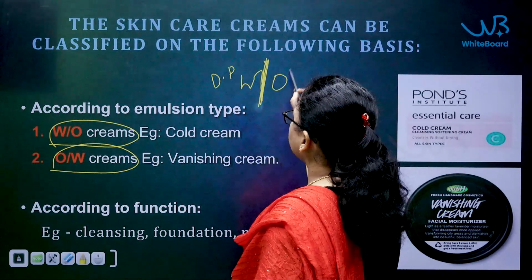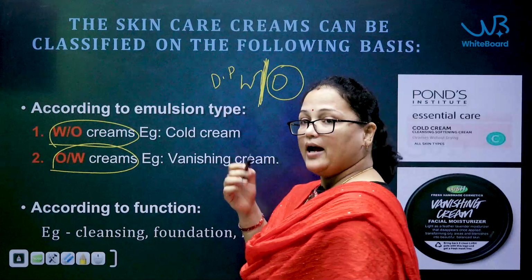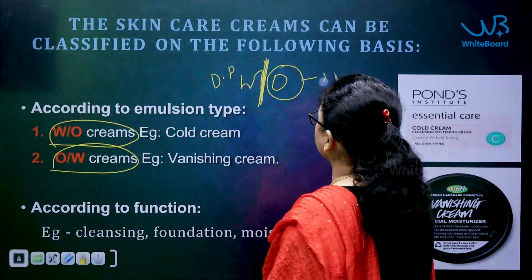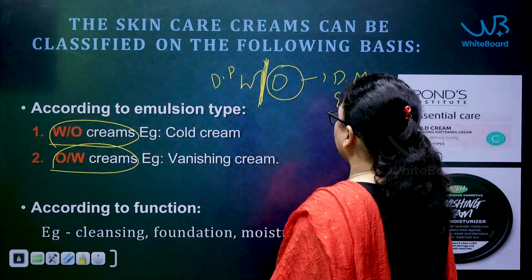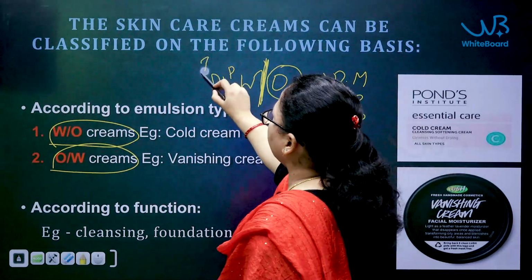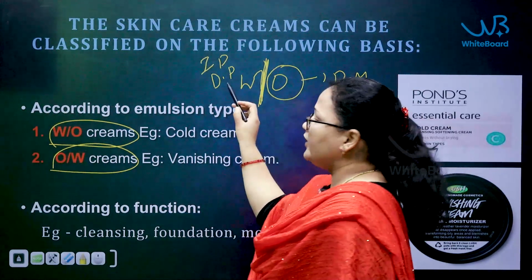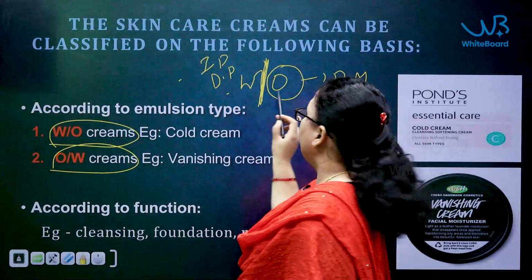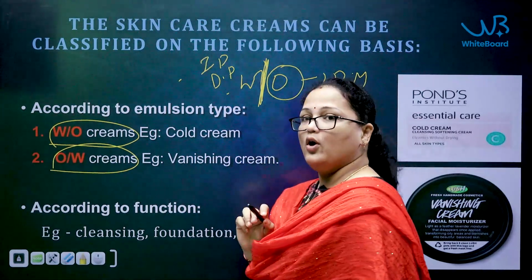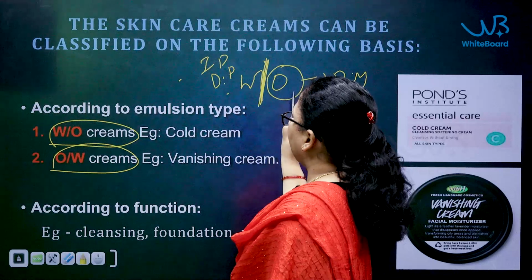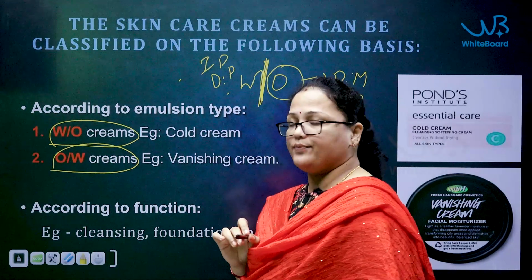After the slash, there is the dispersion medium, or external phase, or continuous phase. The dispersed phase is added into the continuous phase.